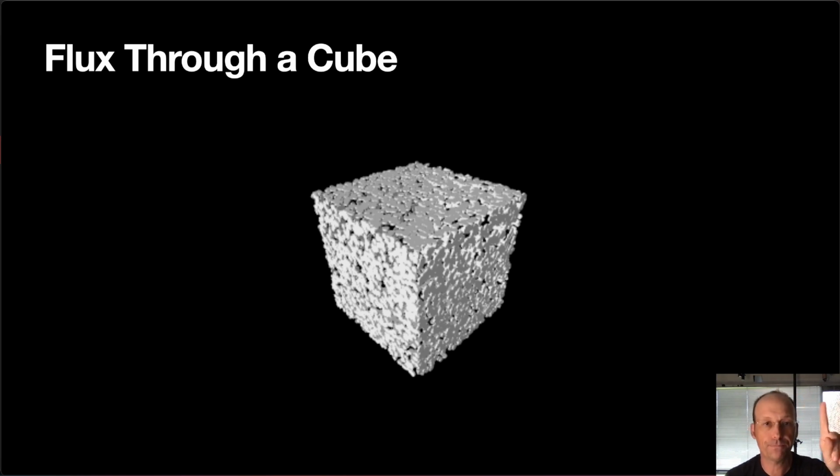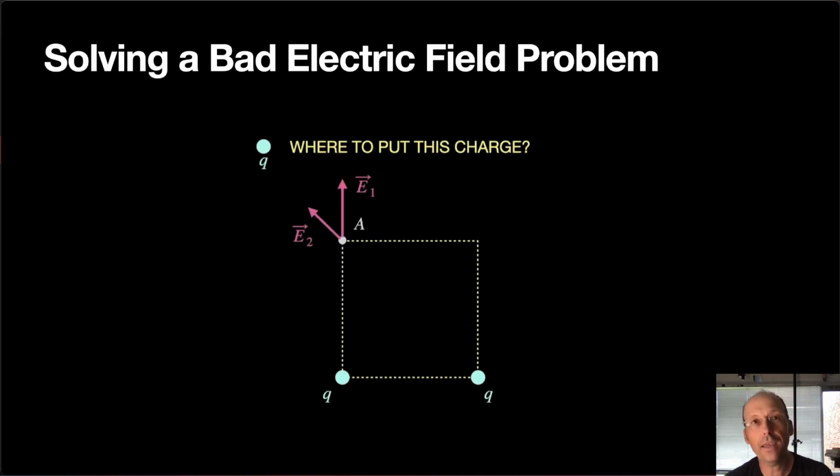Okay, one more example. This was a problem I didn't like. Okay, so the physics problem was this. There's 2 charges down here, Q and Q, and the question was, where could I put a charge? And there was another charge right there. I can't remember. The question is, where do you put this charge such that the electric field is 0 right here?